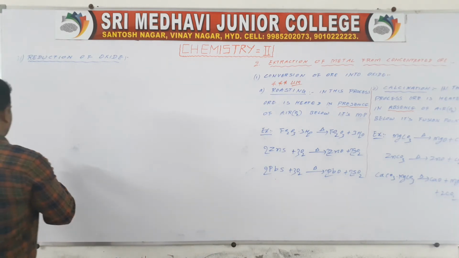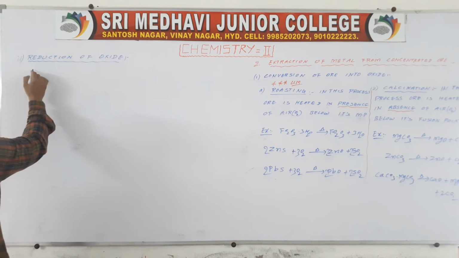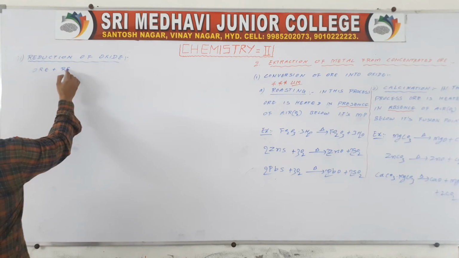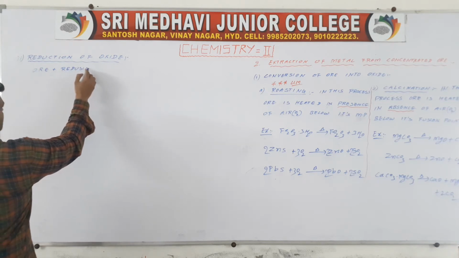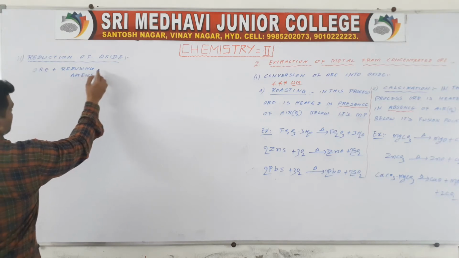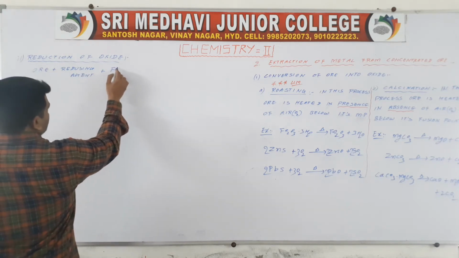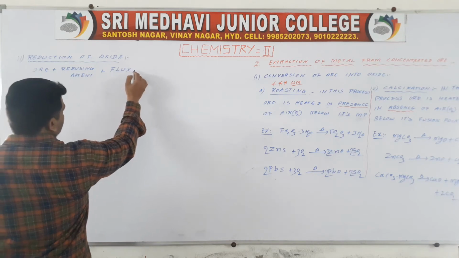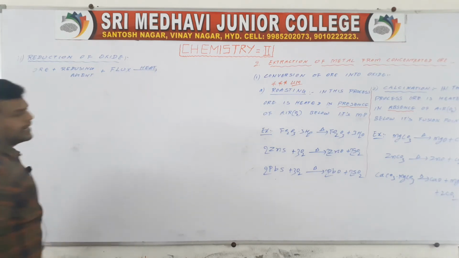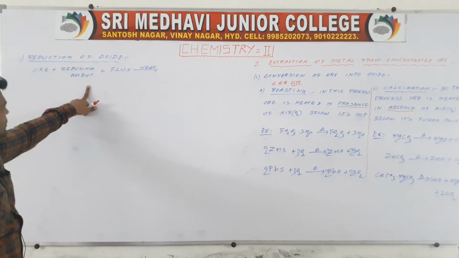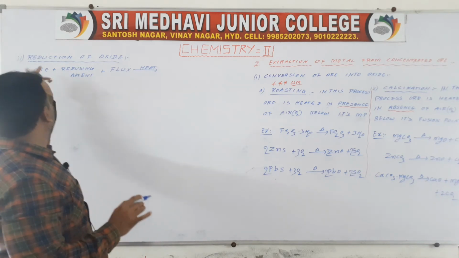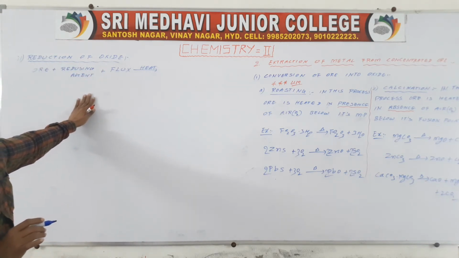In this process, ore plus reducing agent plus flux and heat. So we have to add a reducing agent, then you have to add flux, then heat. It is nothing but reduction of oxide.